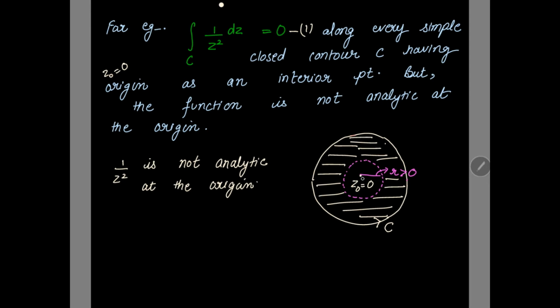At 0 the function is not analytic, so I have drawn a circle for that, so that the function will be analytic outside this pink circle and inside this closed contour C. In this yellow shaded region the function is analytic. Now we apply Cauchy's theorem for this region, that is, we are applying Cauchy's theorem for the multiply connected region.